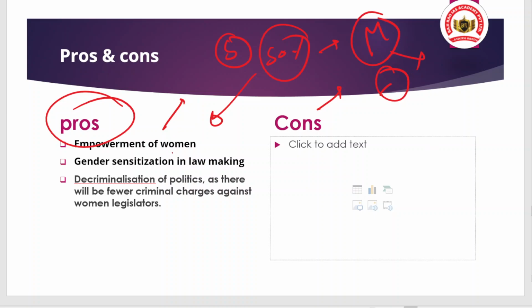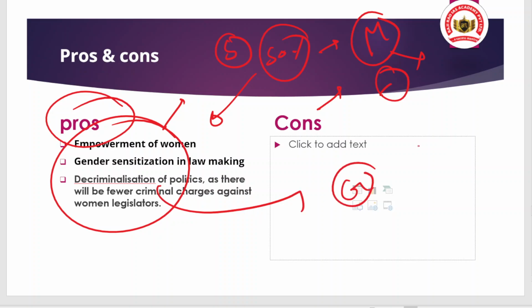Along with that, there may be decriminalization of politics, as there will be fewer criminal charges against women legislators as compared to male legislators. Can you tell me about the criminal charges in terms of percentage of the total MPs we have? This is also an important topic, the rise in criminalization of politics, and UPSC has very much asked these types of questions.